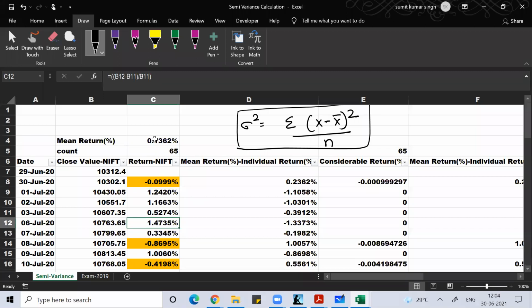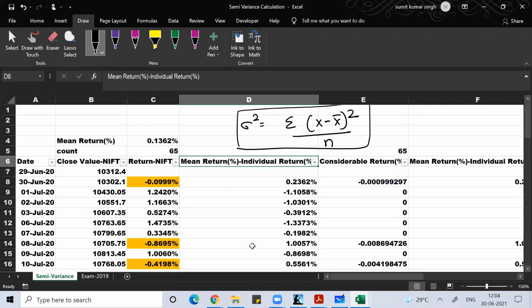So what I did is mean return minus individual return. I did this minus this. If the mean return is more than this return, then you get a positive value. And if this return is more than the mean, then you'll get a negative value. So here we look for all the values which are lesser than the mean value. That's what I'm looking for.